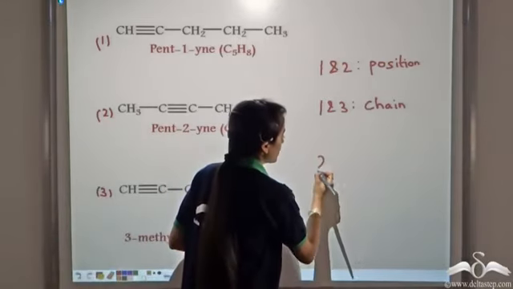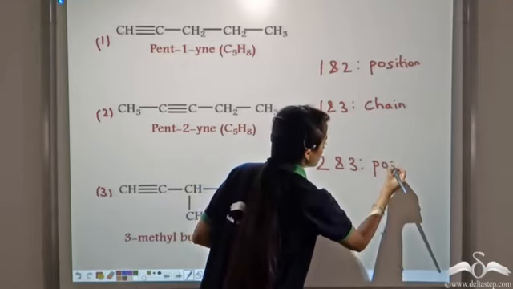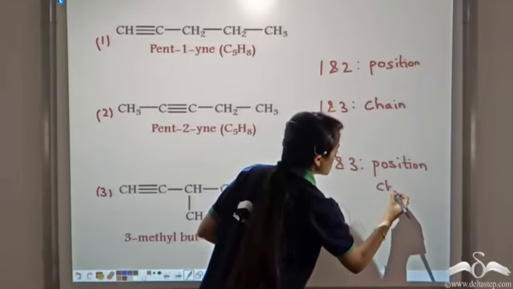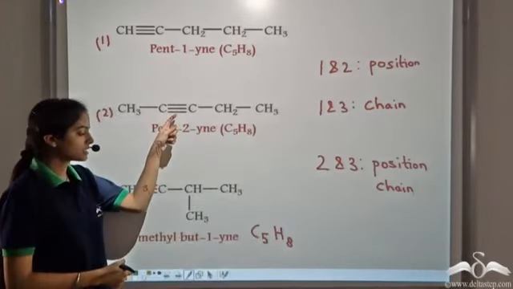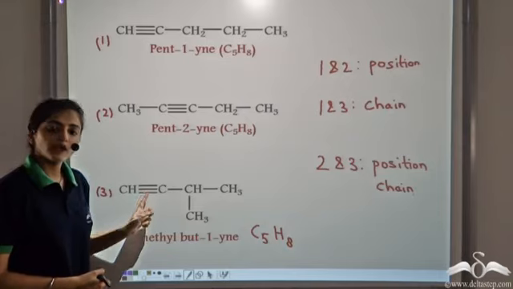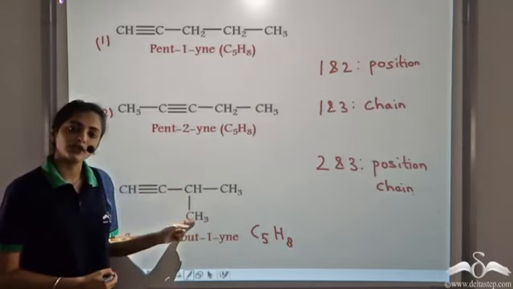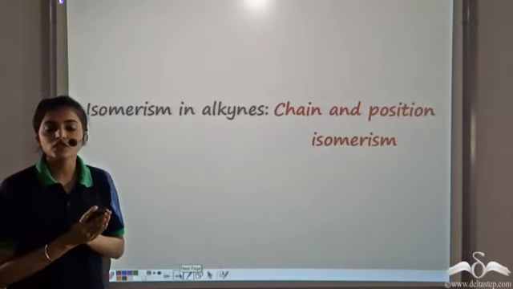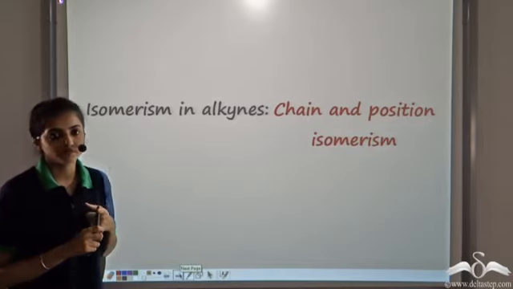So structures 2 and 3 are both position and chain isomers, because there is a difference in the position of the functional group and there is a difference in the arrangement of the carbon atoms in the straight and the branch chain. So the type of isomerism which is possible in alkynes is both chain and position isomerism.